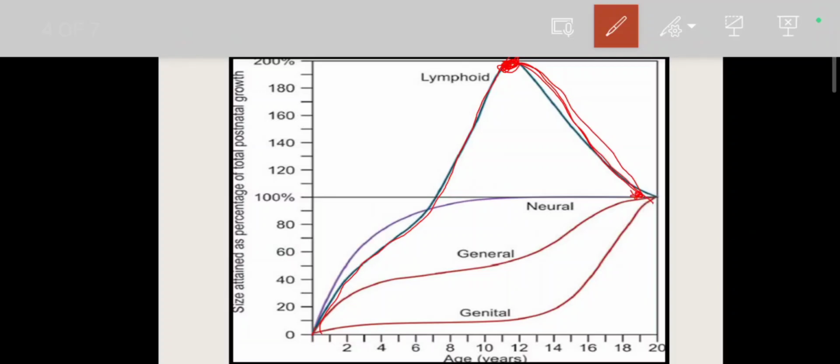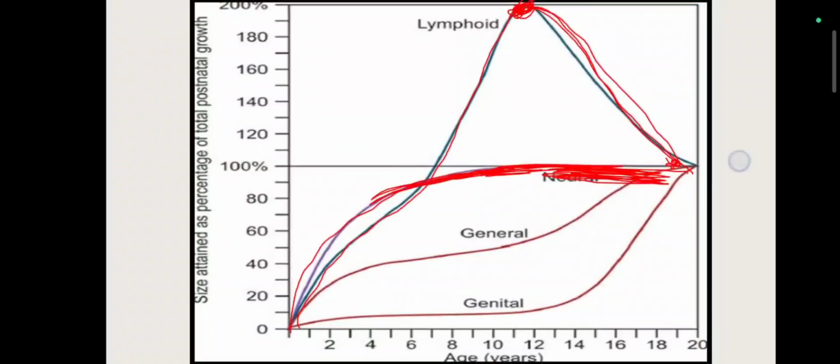Now we will see the neural tissue. By the age of 6 to 7 years it is almost fully developed, that is 100%. Later on, after 7 years, it is stable. So it is fully developed. Very little growth will occur after 6 to 7 years. So this is lymphoid and neural tissue.